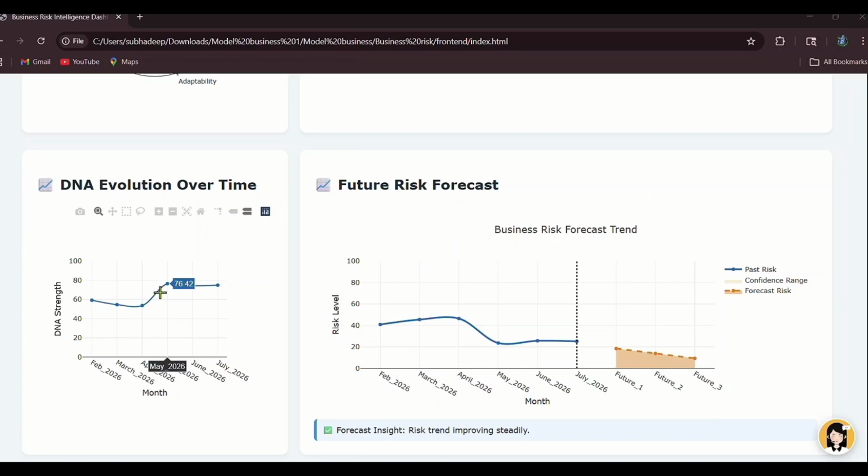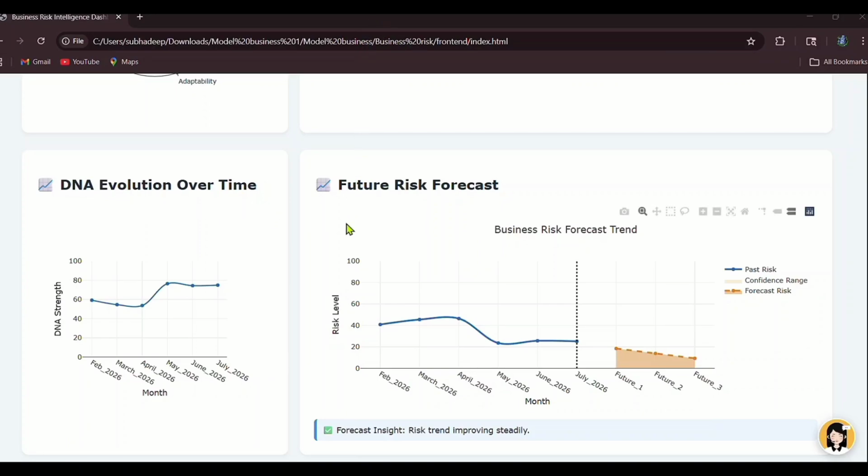This indicates that the business improved significantly during that period, possibly due to better financial performance, improved customer behavior, etc. In June, the score drops slightly, but still remains at a strong and healthy level. This graph is useful for the business owner to track how the company evolves over time instead of only viewing the current data.